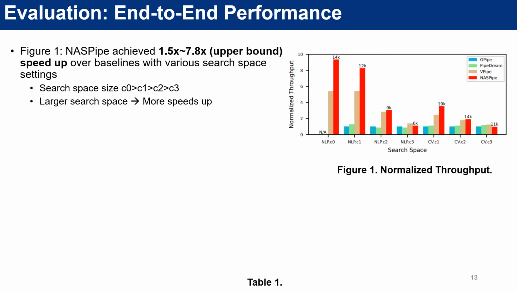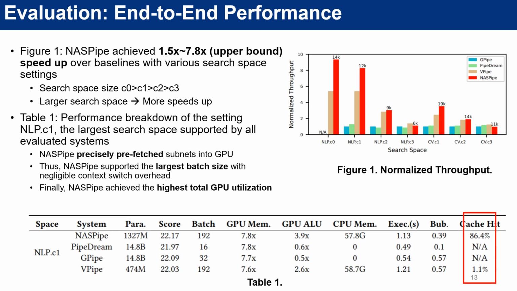For the end-to-end performance, Figure 1 shows that NASPipe achieved 1.5 times to 7.8 times speed up over the baselines. Specifically, with larger search spaces, NASPipe speed up over baseline systems get larger. Table 1 shows why NASPipe can achieve a higher training throughput compared with baseline systems.